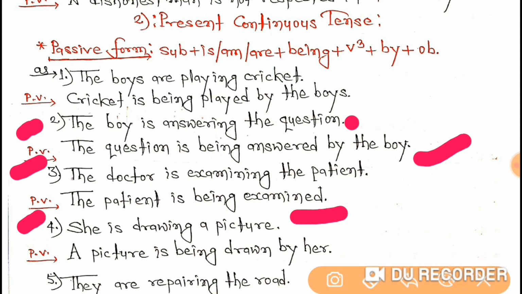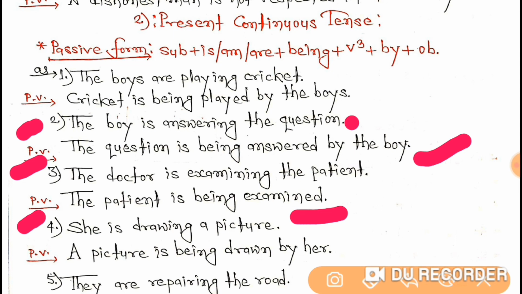So it is clear that only police can arrest someone and only a doctor can examine someone. So that's why there is no need in such sentences to use by the police, by the doctor. Always remember this. In such sentences, never use by the doctor and by the police, because the sense of that sentence is already clear. I hope you have got it, students.